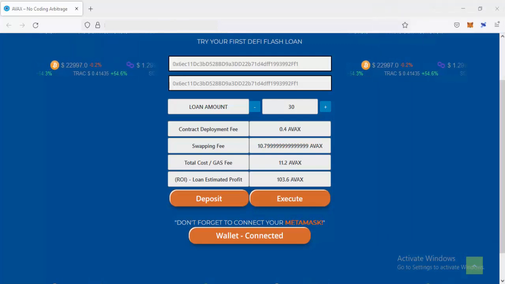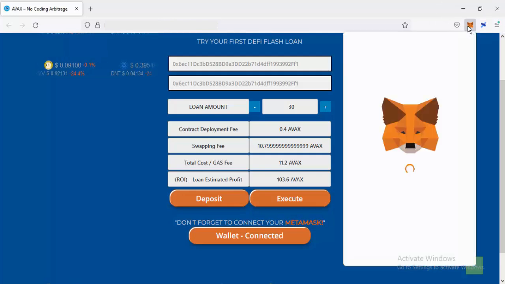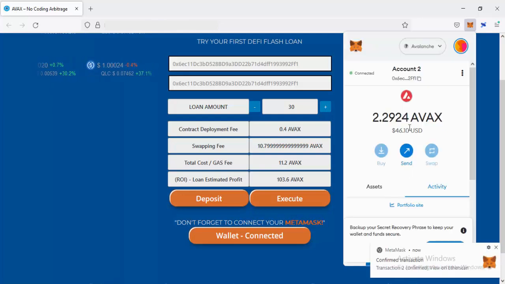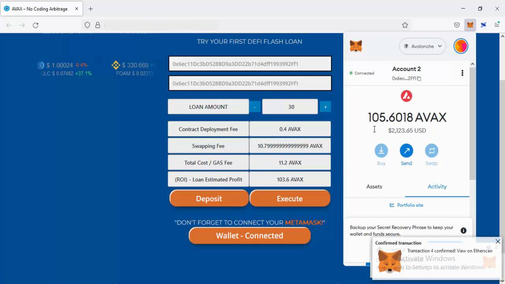Now after this is done, the next step is to click your MetaMask icon and check if your Flash loan is successful. It would take some time for the AVAX Flash loan to show up. Boom! There you have it. Flash loan was successful. Note, if it doesn't work with 30 AVAX, try to send higher AVAX.